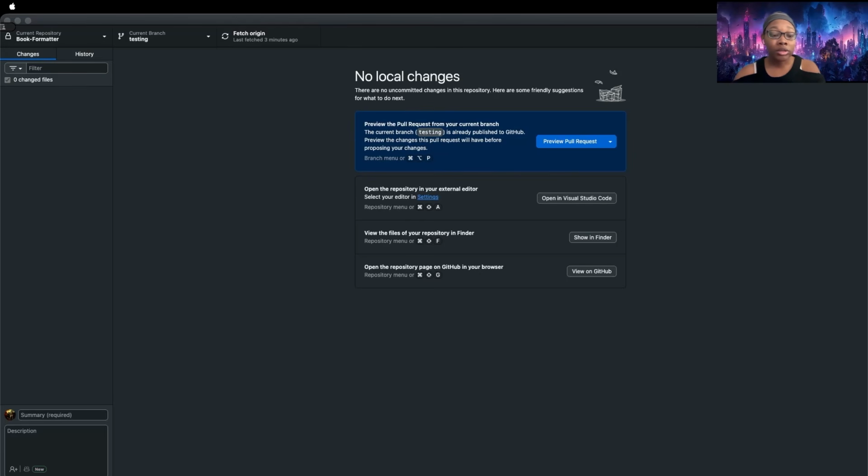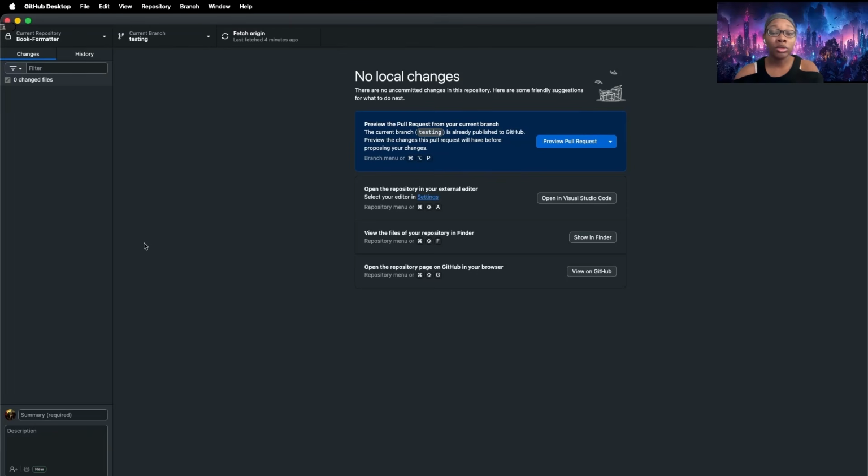So the first thing is to decide where you want to work. Your options are either Visual Studio Code or one of the chat-based options like ChatGPT or Claude. We will be using the Visual Studio Code option as that's my preferred way to do it. If you're doing it in Visual Studio Code, one of the first things you want to do is have a repository in GitHub. Having an account on GitHub is free, so go ahead and make that.